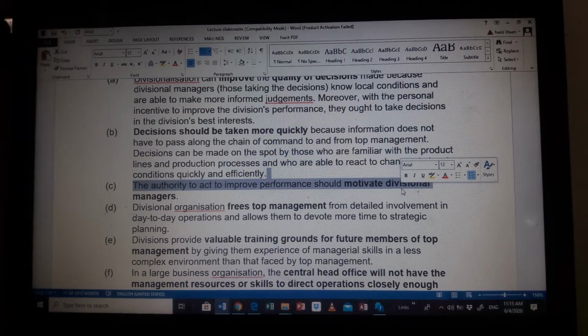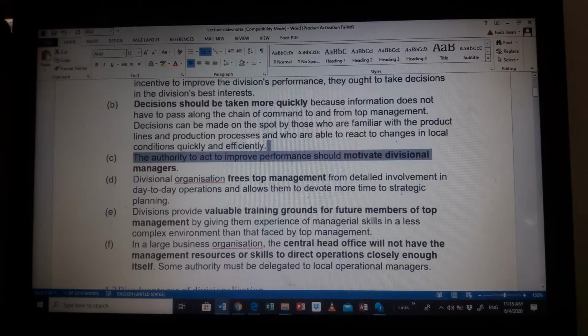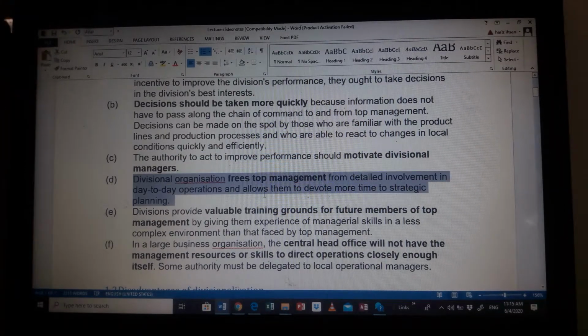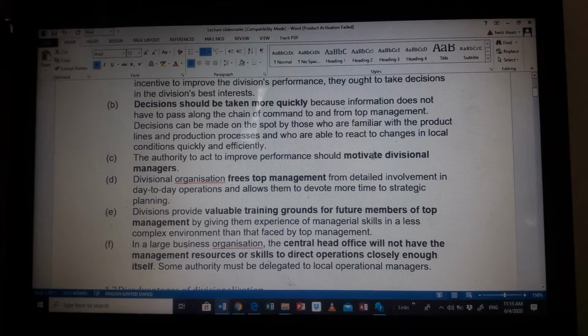So therefore, having divisionalization actually increases efficiency, simply because the division managers would want the best for their divisions. Now, divisional organization frees top management from the detail of day-to-day operations. This is the same as the quality decision, simply because people in HQ in Kuala Lumpur will not be able to understand the hurdles and troubles of the division in Sabah.